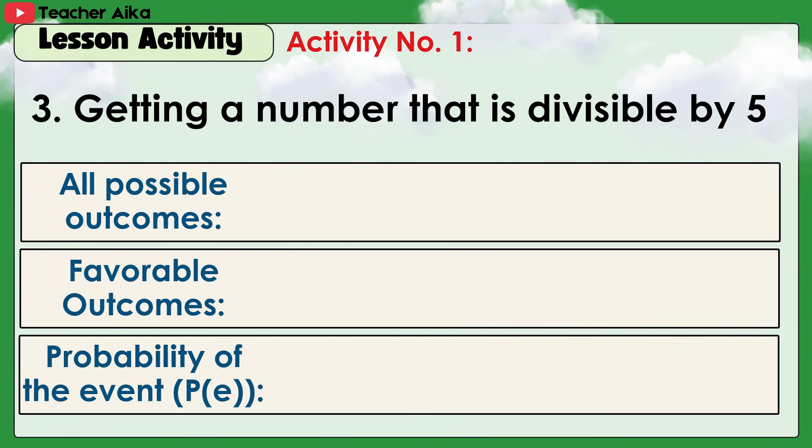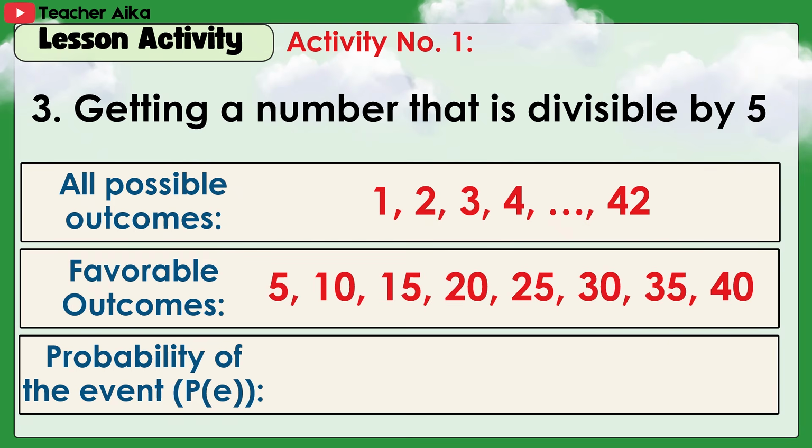Getting a number that is divisible by 5. Answer: 1 to 42; favorable outcomes 5, 10, 15, 20, 25, 30, 35, 40. Probability of the event: 8/42 or 4/21.